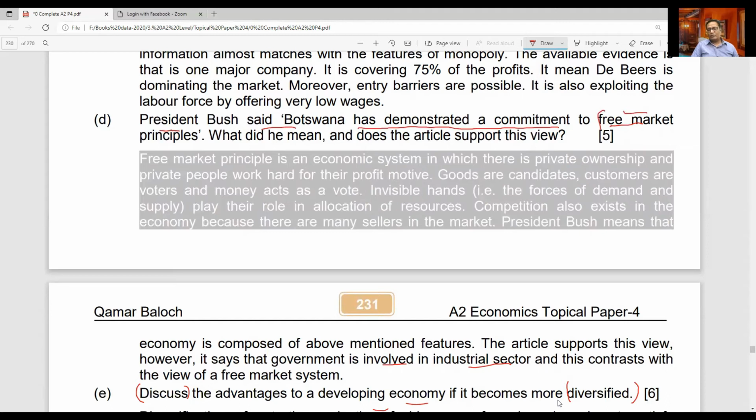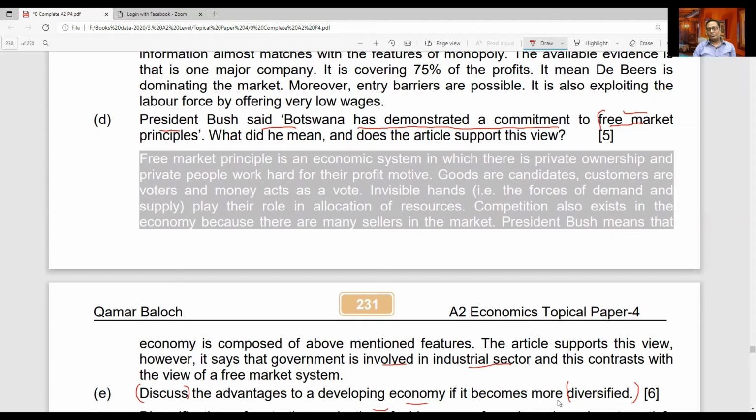So what are the advantages of diversification? When you diversify, you produce multiple types of goods, and as a producer, what benefits can you get? Your risk of loss is reduced. It means if there is a loss in the production of one good, that loss can be easily compensated with the profit of another product. In the same way, when you are diversifying, it is beneficial for the consumers because they get a variety of products. They can improve their quality of life, and it also creates more employment in the country. It creates more tax revenue for the government when more goods are produced.